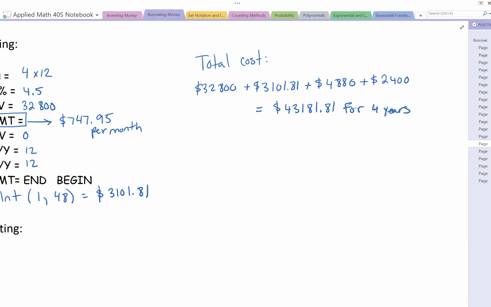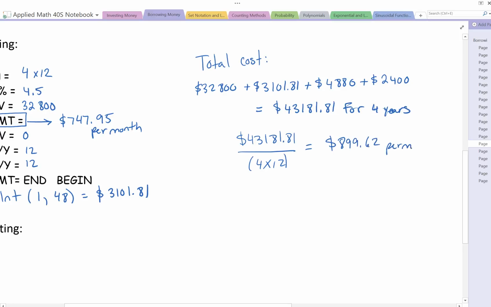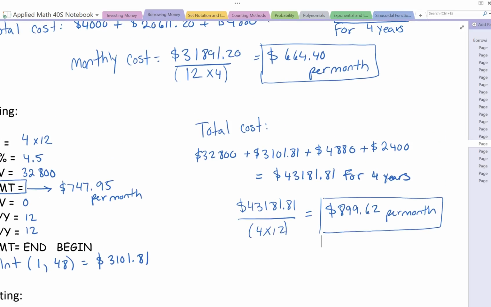So figuring this out monthly would be that same value divided by 4 years times 12 months, or 48. And that gives us a monthly cost of $899.62. So if all we're looking at is cost, right, how much this is going to be costing you out of your pocket, leasing $664.40 per month, buying $899.62 per month. So far, financially, leasing is the better deal.